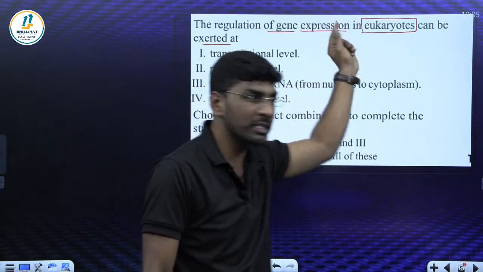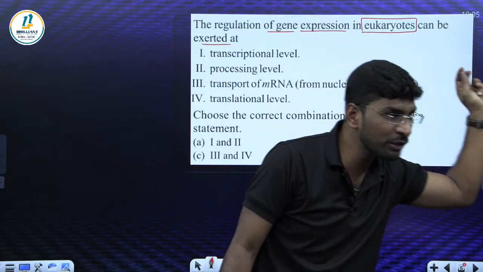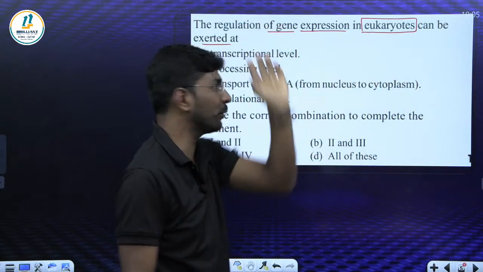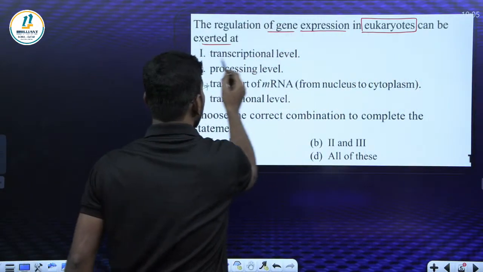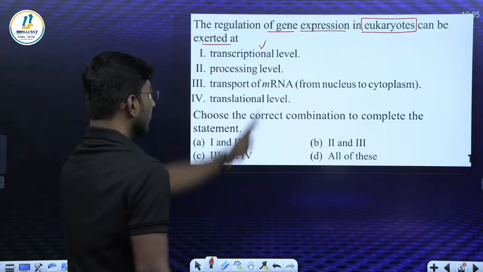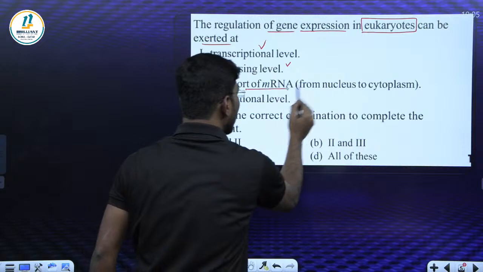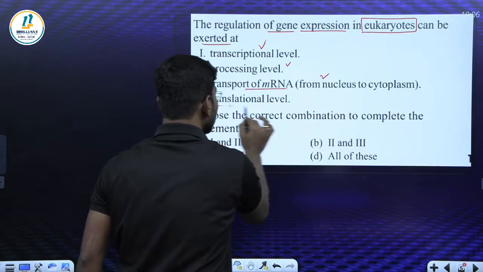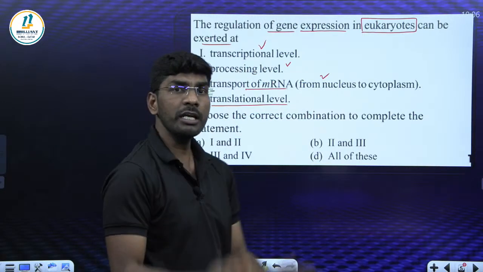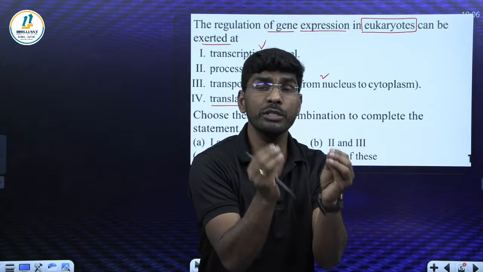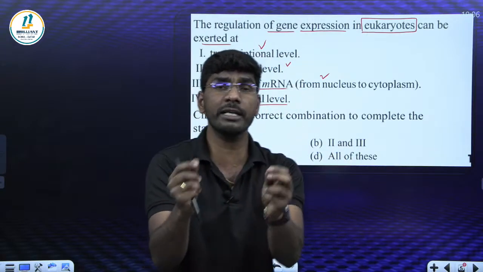Can anyone get the answer? What is the right answer of this question? In case of eukaryotes, gene expression can be regulated at the transcriptional level, processing level, transport of mRNA, and translational level. I told you this in the theory class, we discussed it many times.